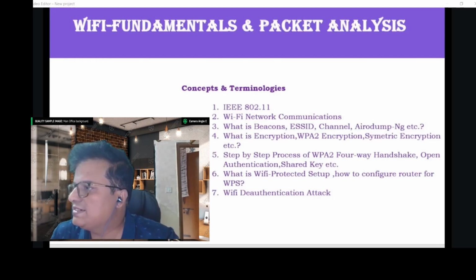Also, we will understand the step-by-step process of the WPA2 four-way handshake, what is open authentication, what is preshared key. We will understand Wi-Fi Protected Setup, how to configure a router for WPS, and what is de-authentication and de-association attack.